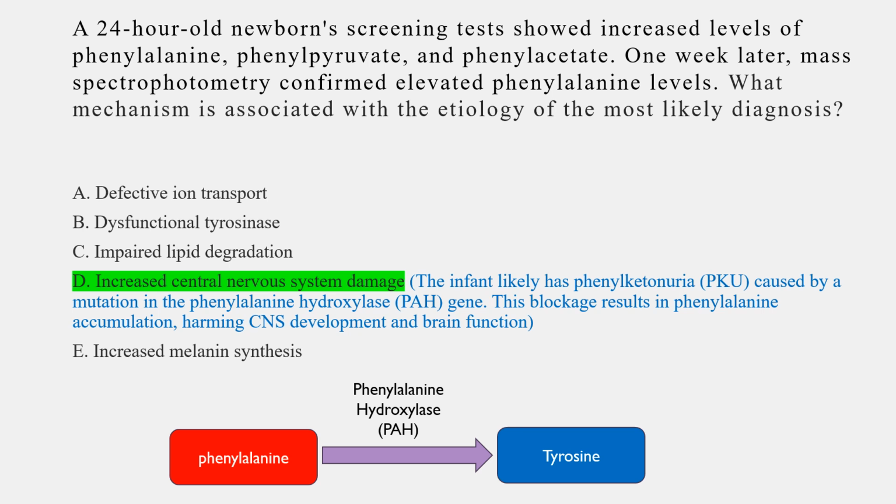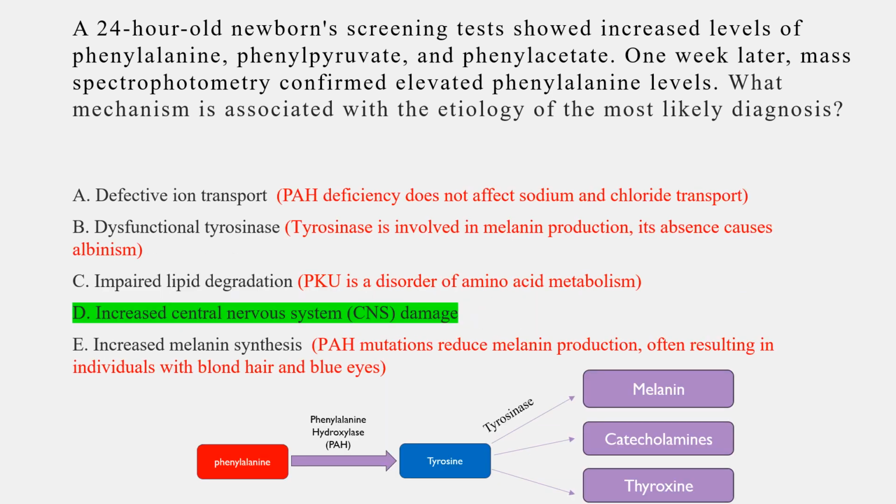The toxic buildup of phenylalanine and its derivatives disrupts the brain development, leading to intellectual disability, seizures, and microcephaly if untreated. Let's have a look at why the other options are incorrect. Option A, defective ion transport, is incorrect because phenylketonuria is due to a deficiency in phenylalanine hydroxylase and not an impairment in sodium or chloride transport.